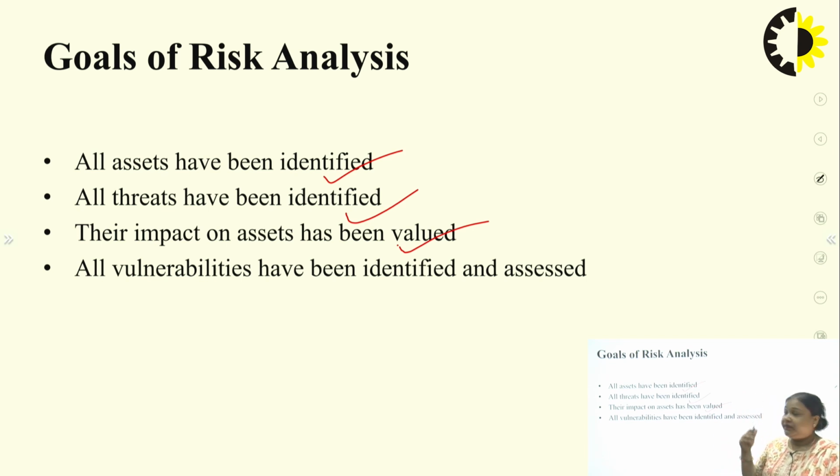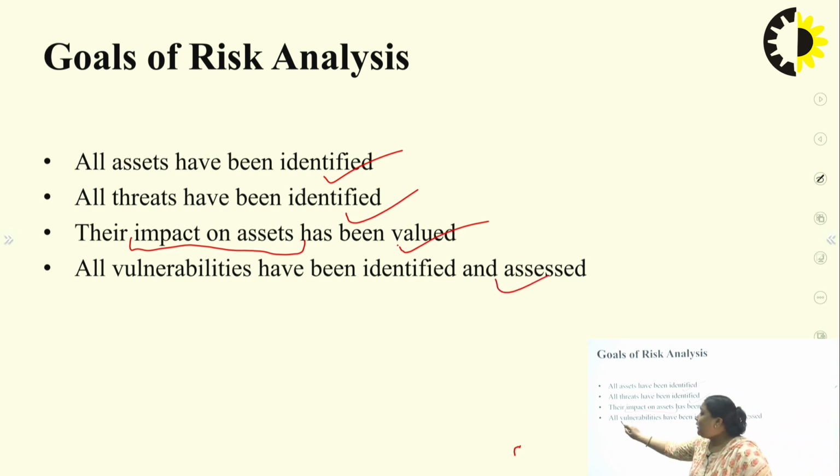Whenever we identify the threats that can affect the system, then how much impact it can have on the system can be valued. We have to value what type of monetary loss or any type of loss is caused by the threats. So we have to assess the impact on the assets. Next, all the vulnerabilities have to be identified and assessed.